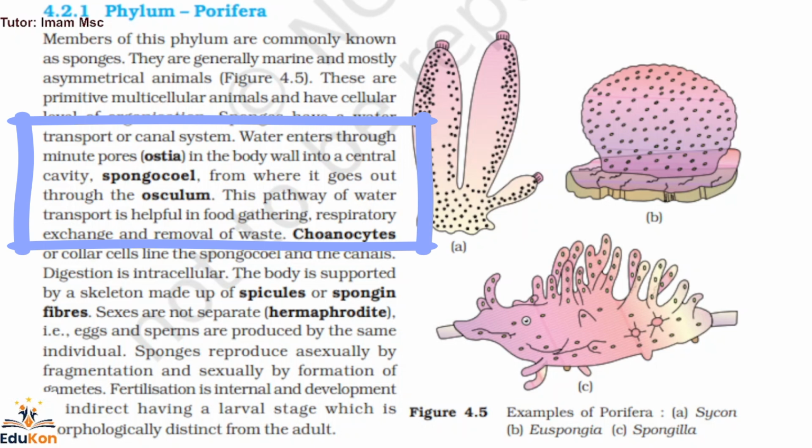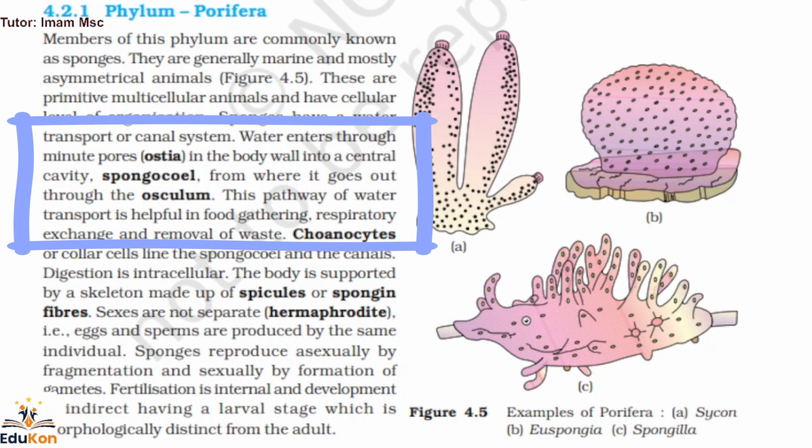What is the central cavity in sponges? It is spongocoel. The pathway of water transport is helpful in respiratory exchange, food gathering, and removal of waste. So, as the water moves from ostia to osculum through spongocoel, it will help the animal to gather food and also for respiratory exchange and removal of waste.